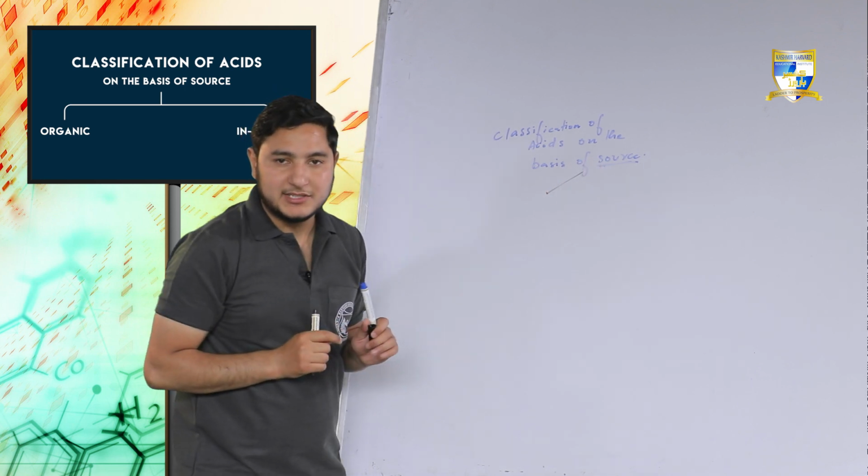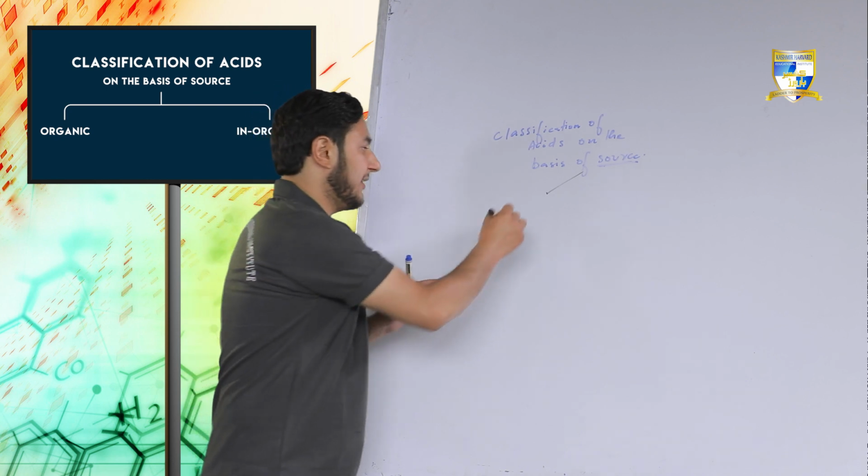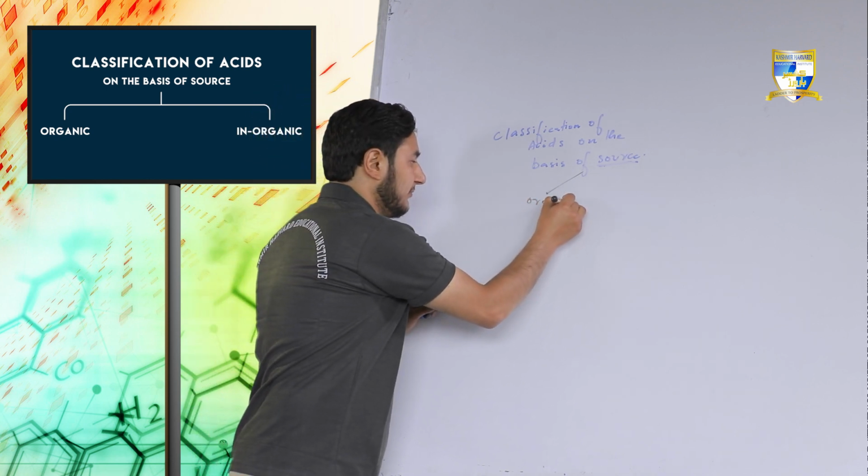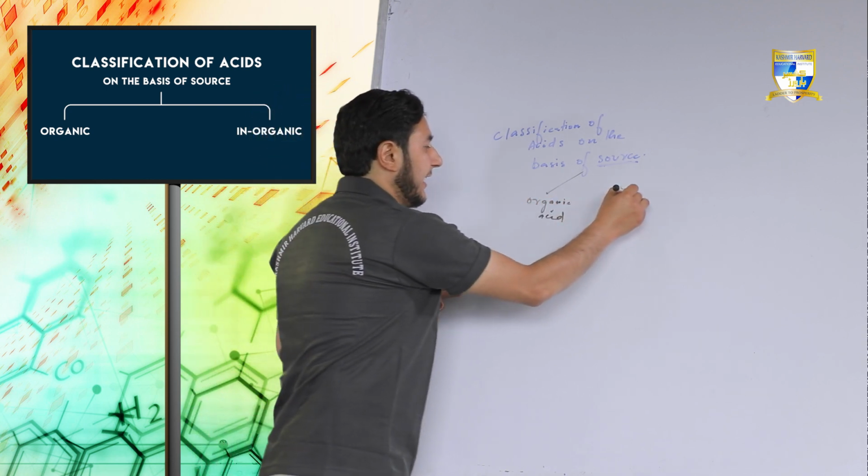On the basis of source, acids are of two types: organic acids and inorganic acids.